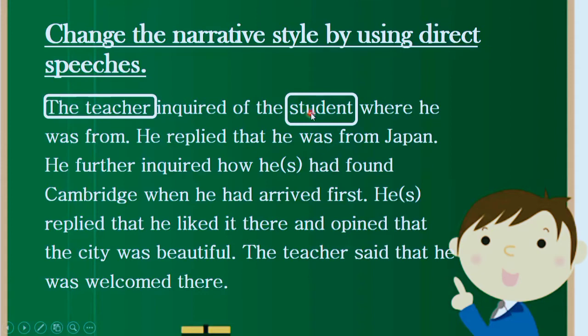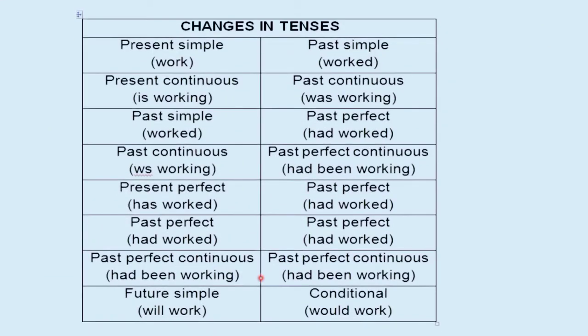The teacher inquired of the student where he was from. He replied that he was from Japan. He further inquired, he means the teacher, how he had found Cambridge when he had arrived first. He replied, he means the student, that he liked it there and opined that the city was beautiful. The teacher said that he was welcomed there. So now let's move on, and let me show you the chart again so that you don't make any mistake.